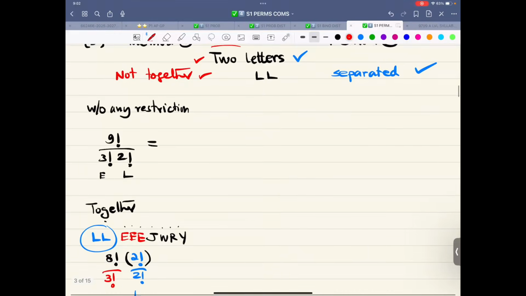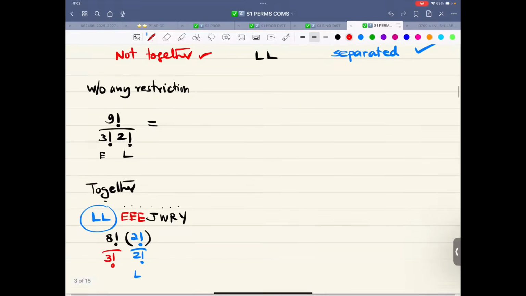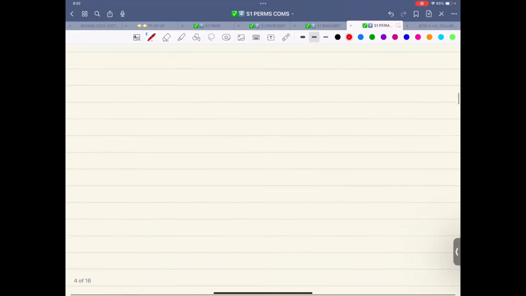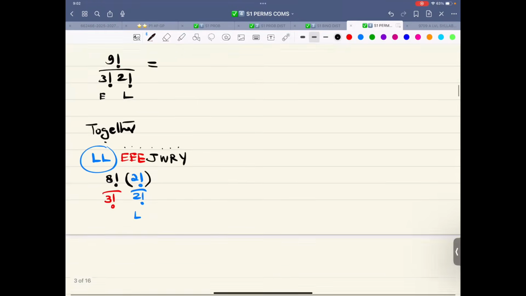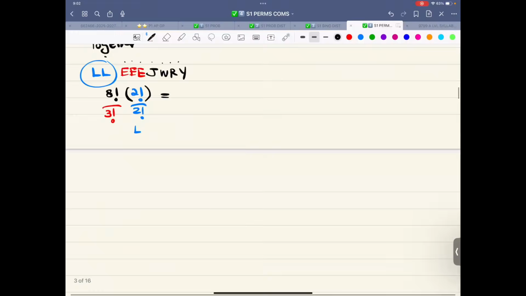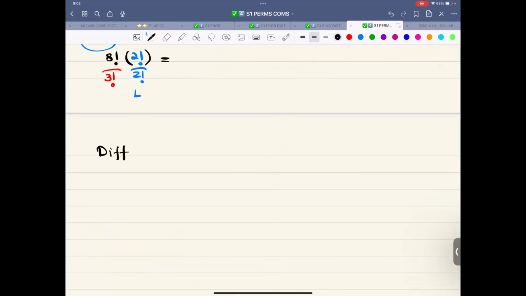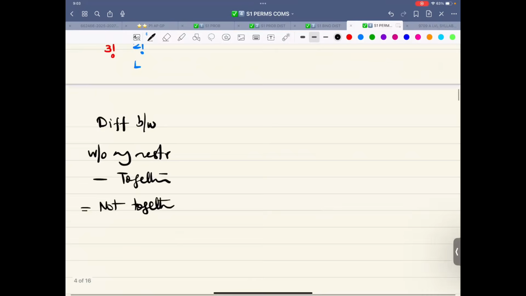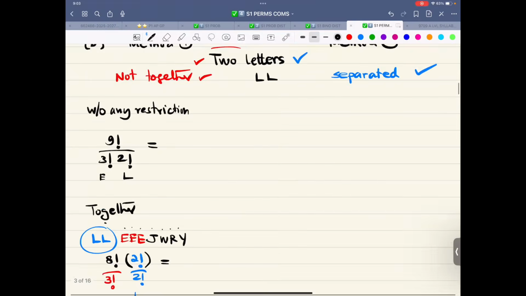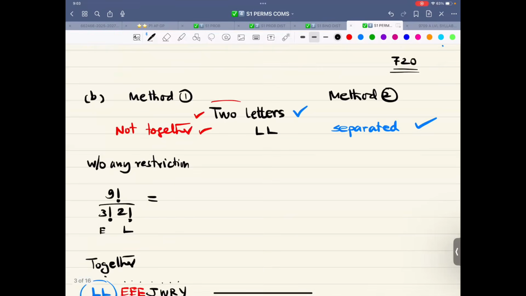So this is without any restriction. This is together. Let me add a page. And then the difference between together and not together. So the difference, without any restriction minus together, will give us not together. Let me show you the working in a short while. So now, I can show it right now.